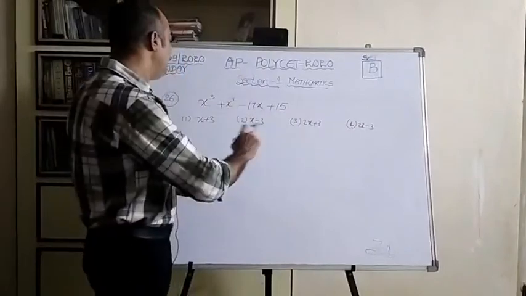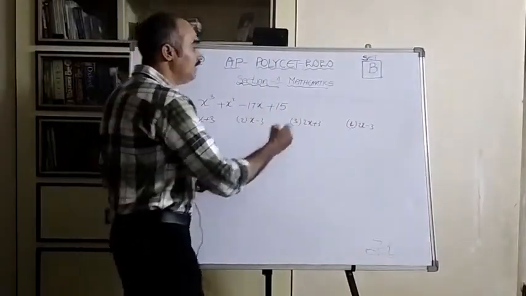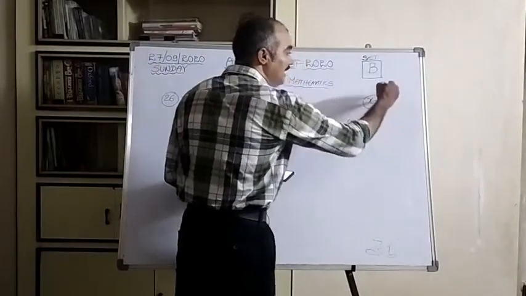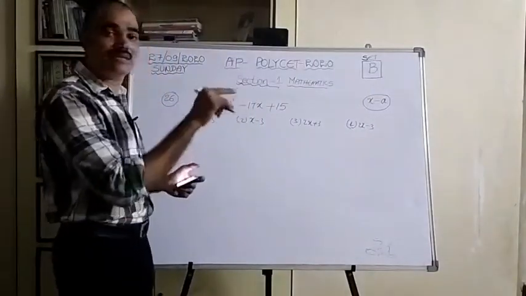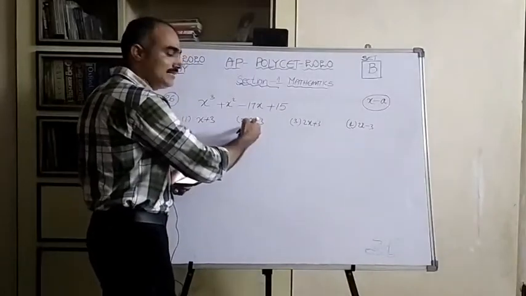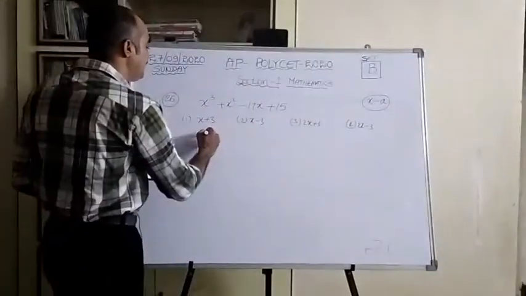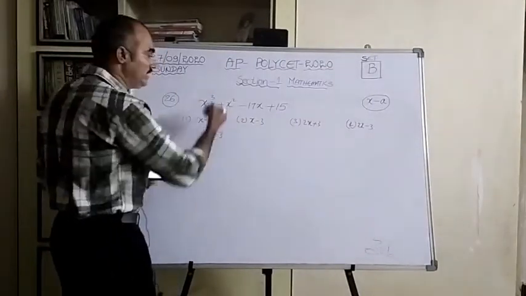In the same way, not to waste our time, directly we take the option in the form of x minus a. If any factor is there in the form of x minus a, it is better to take that one as the first option. So here you observe clearly x minus 3 is there in the form of x minus a. So let us try. x minus 3 is a factor means x equal to 3, right? Let us substitute x equal to 3 in the given polynomial.